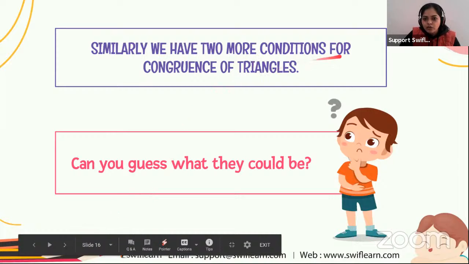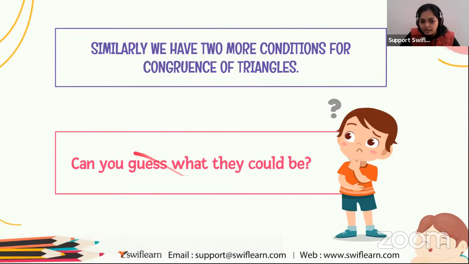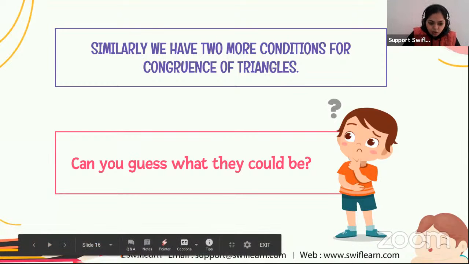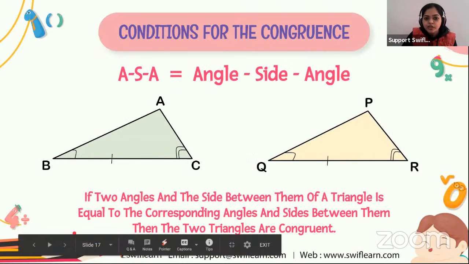Now we have discussed the side angle side congruence rule. Similarly, we have two more conditions for the congruence of a triangle. Can you guess what they could be? First is the SSS congruence rule and second is the side angle side congruence rule that we have discussed. Can you guess what could be the other congruence rule? I will show you the next congruence rule. The next congruence rule is ASA, that is the angle side angle.